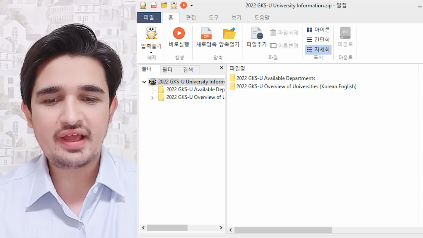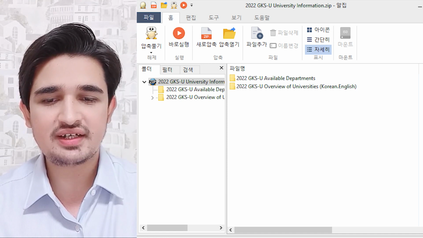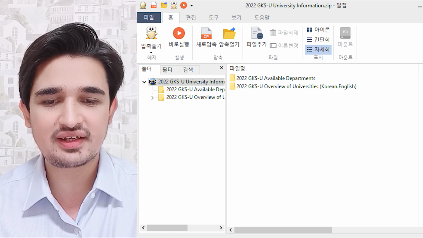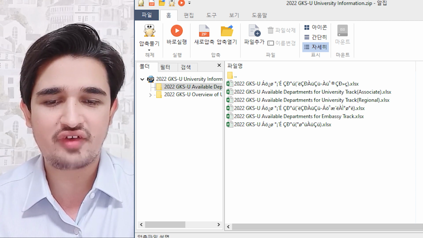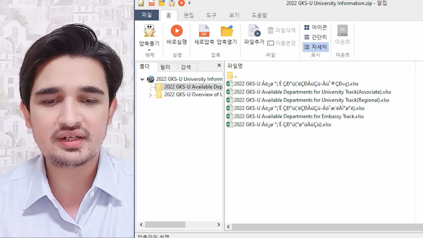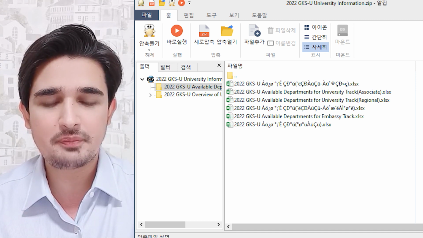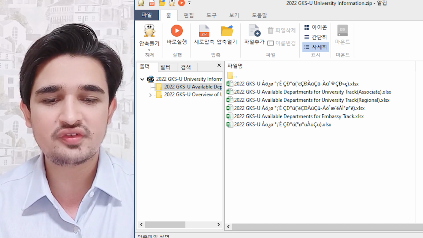The GKS guidelines have provided a complete list of universities with the majors they offer. Now I will guide you on how you can find a major relevant to you. This is the file related to available departments and universities. If you want to find a major relevant to you, you have to choose this GKS undergraduate available departments file, and here you can see that there is a complete list for every track. For example, there is an available department list for the embassy track, an available department list for the university track, and an available department list for university track regional. So one is university track associate and one is university track regional.